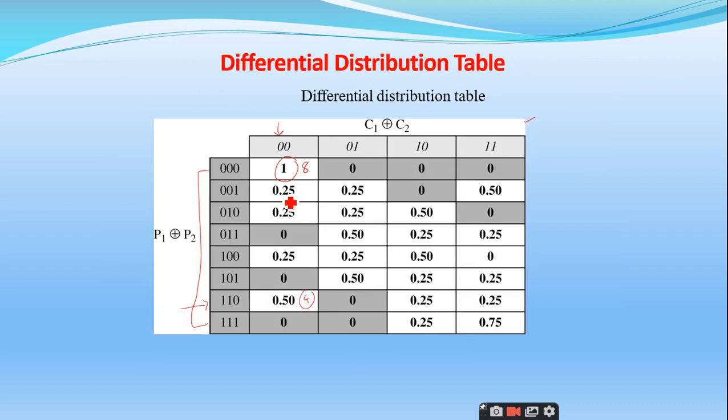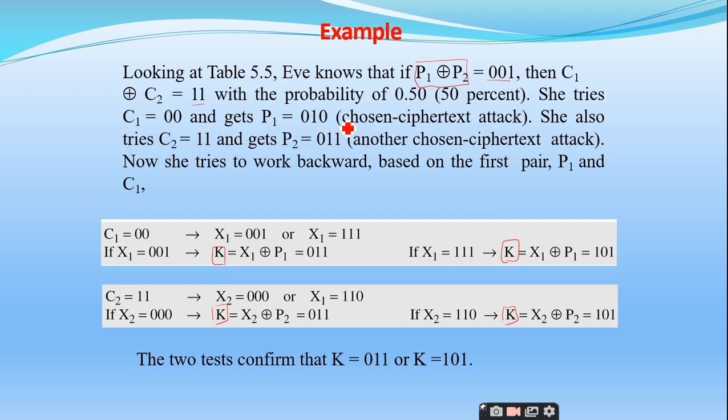For example, P1 plus P2 equal to 001 means you have to consider this row, and under this row the most probability is for this column, right? Therefore, when P1 exclusive or P2 is equal to 001, then C1 exclusive or C2, the most probable value is 11. This is what he has taken here. So if P1 exclusive or P2 is equal to 001, C1 exclusive or C2 is equal to 11.